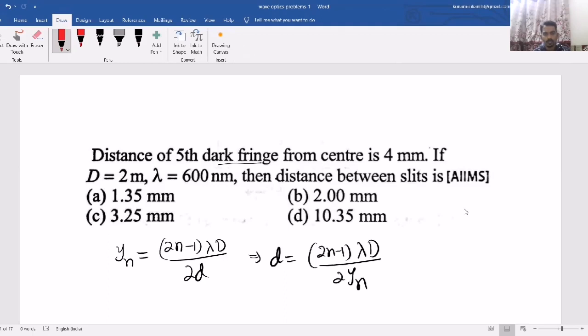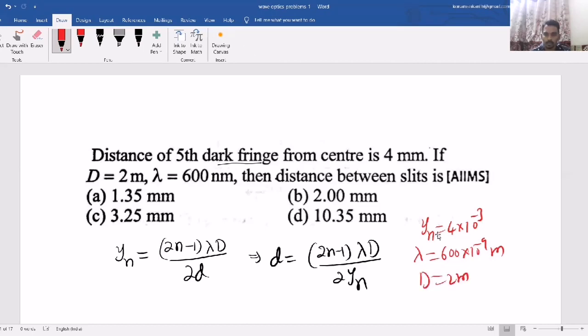Here I told you two formulas. If you take 2n plus 1, n starts from 0, 1, 2, 3, then confusion will come. That is, fifth dark means n equal to 4 will come. But if you take the 2n minus 1 formula, then fifth means 5, fourth means 4, seventh means n equal to 7. Now all the values are given. The only thing you need to take care of properly: yn is 4 millimeter, 4 into 10 power minus 3, lambda 600 nanometer, 600 into 10 power minus 9 meter, and capital D is 2 meter.